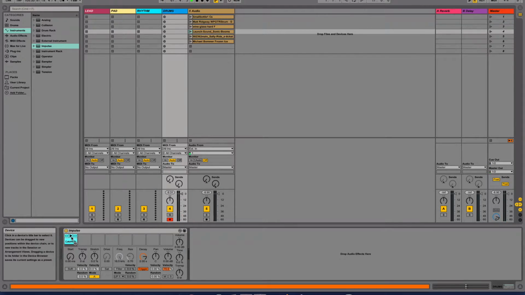At the minute this doesn't sound much like a kick drum, so we can change its tone, its character. One thing I'm going to do is turn this down, so I'm going to make it a lower pitch, and I can do this using the transpose. I'm going to turn it down to -8. Clicking on the play tab allows us to audition it.